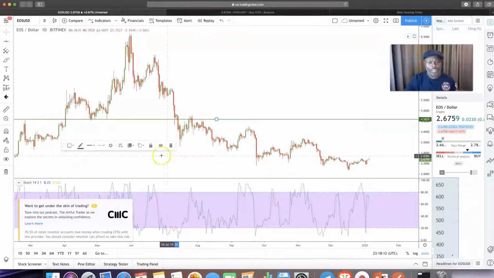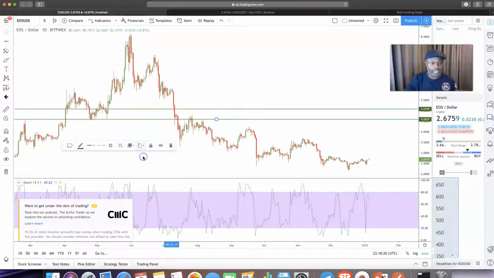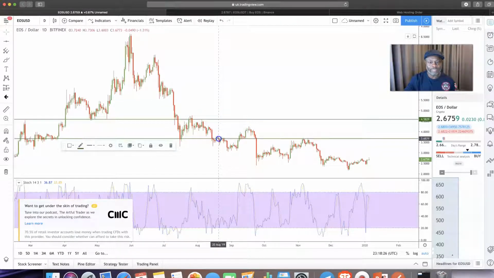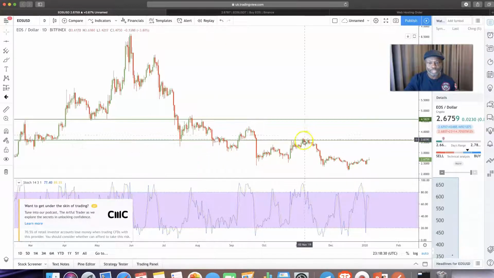So when I said you look for an area on the chart that has been touched multiple times, that's a good level. Okay, let's look for another level. Let us clone this line there. Okay, right. So let's look for another level. On this level here, is that a good level? Yes, it's a good level. Why? Simple. It's resistance here, support, and resistance all here. It's a very good level.